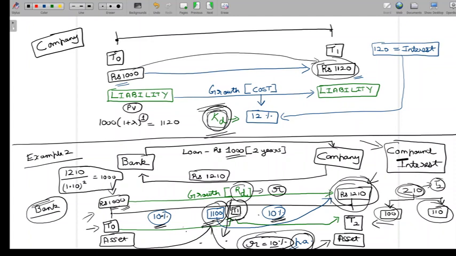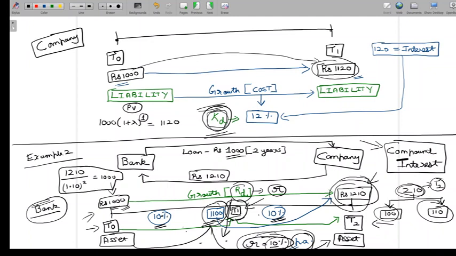Now, in both of these cases, example 1 and example 2, we have a certain time period, and in the time period, we don't have any intermediary cash flow. Although we discussed an intermediary point in time here, just to understand the percentage, we actually didn't have a cash flow at T1 in example 2.